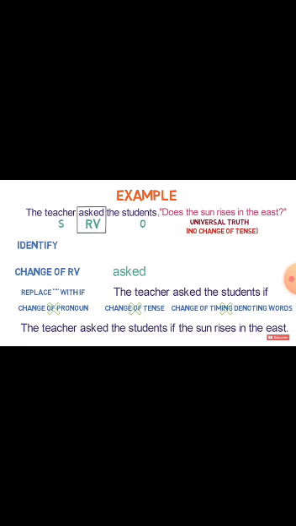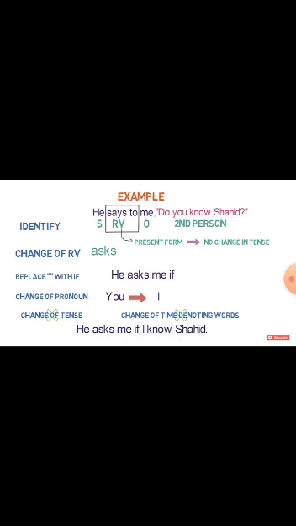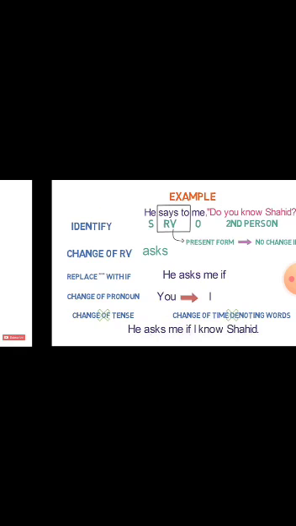Now the teacher asks the students, does the sun rise in the east? Here there will be no change of tense, because this is again a universal truth. The teacher asks the students if the sun rises in the east. He says to me, do you know Shahid? Because "says to" is in present form, there is no change in tense. He asks me if I know Shahid.